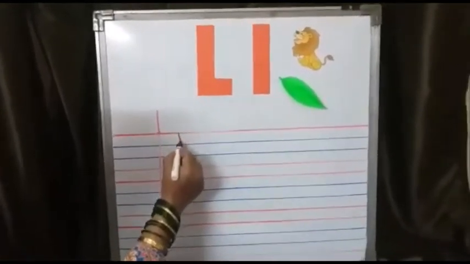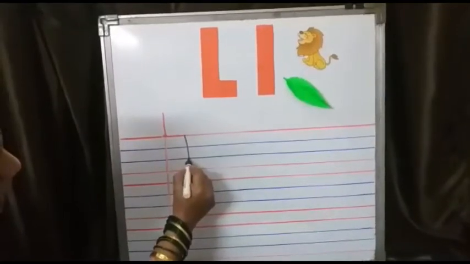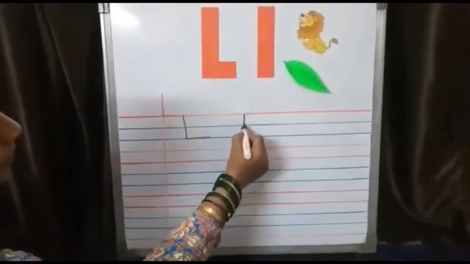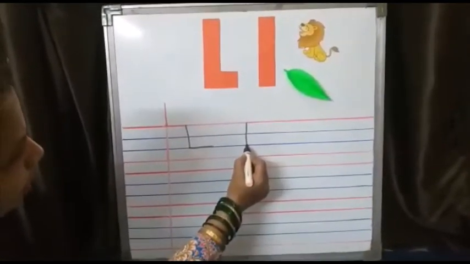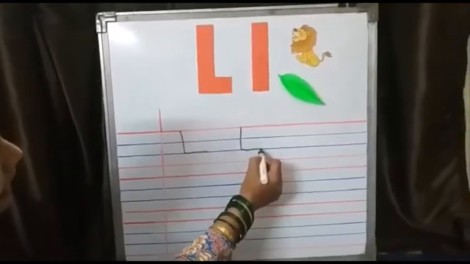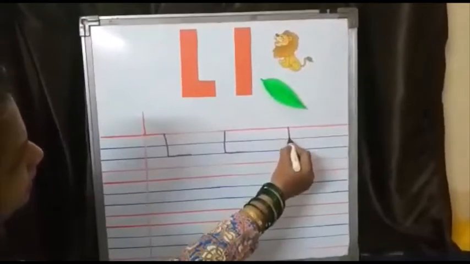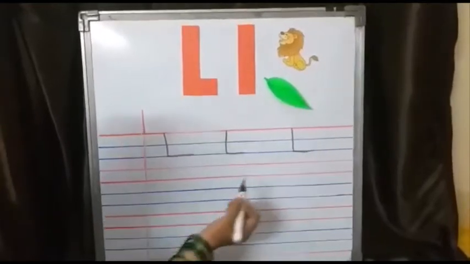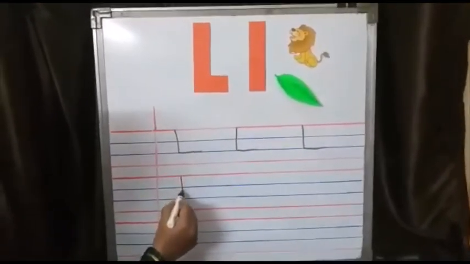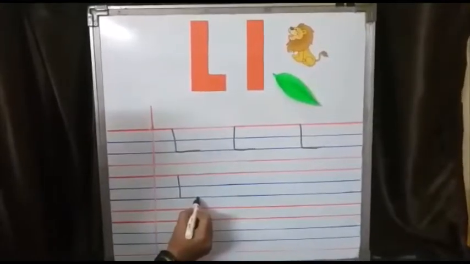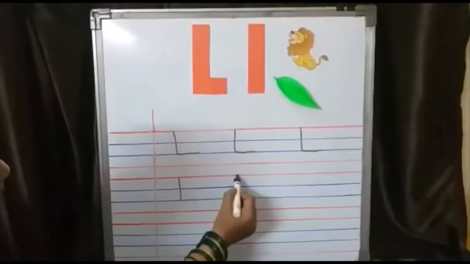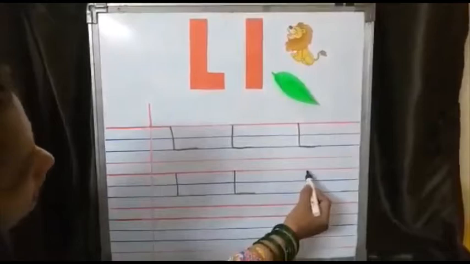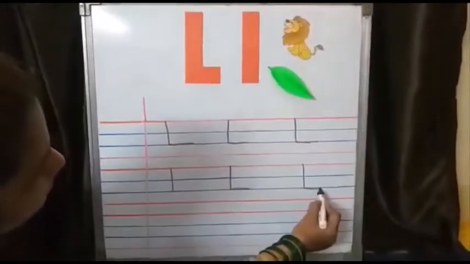Top red line, first blue line, second blue line, stop, and then sleeping line, L.